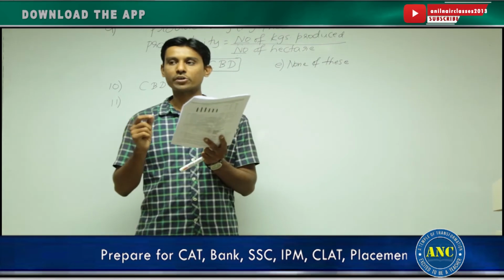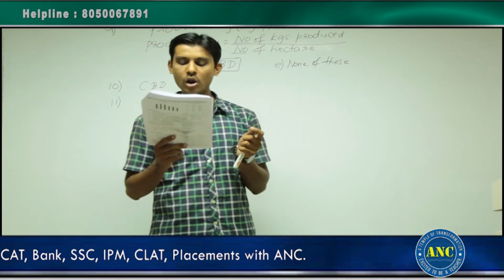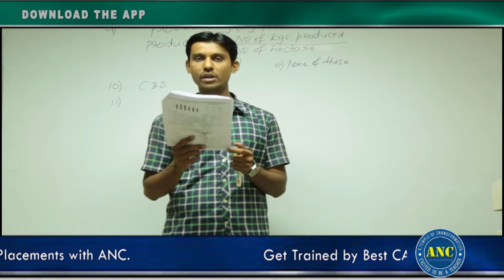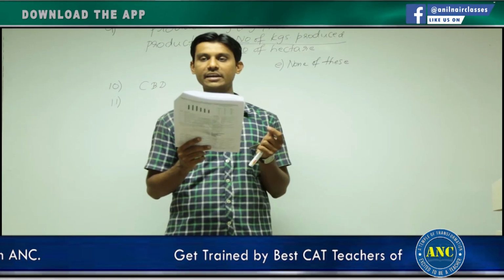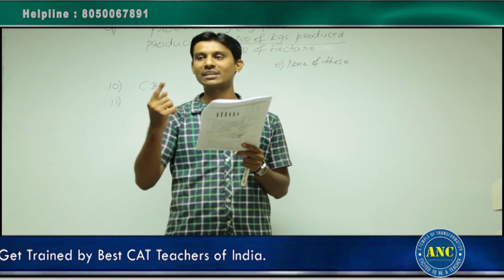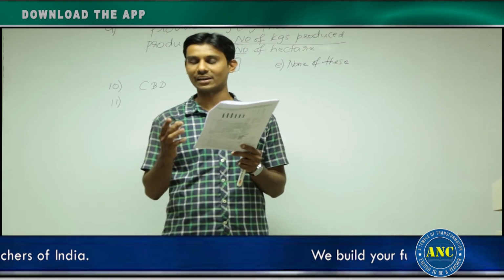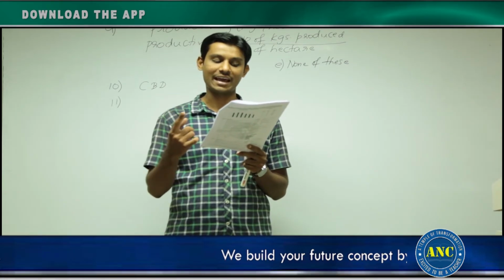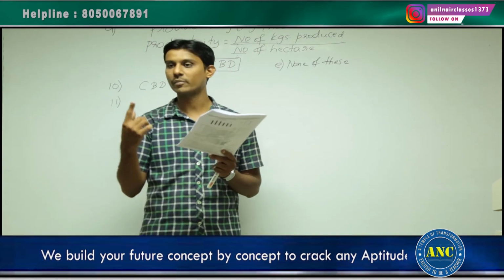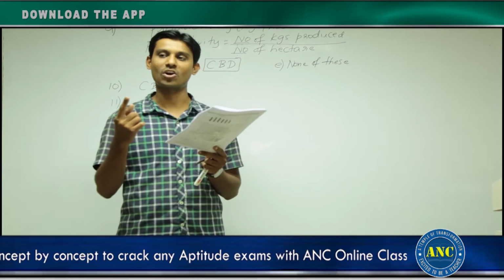The average cotton productivity, measured in kgs per hectare, of all the cotton growing countries in the world other than the 9 countries shown in figure A for the year 1981-82 is how much? That is what they are asking. Now, again you will think that all cotton growing countries in the world other than the 9 countries, there are only 9 countries given in the graph, and no other information about the other countries of the world. Therefore, you will tell the answer as cannot be answered.